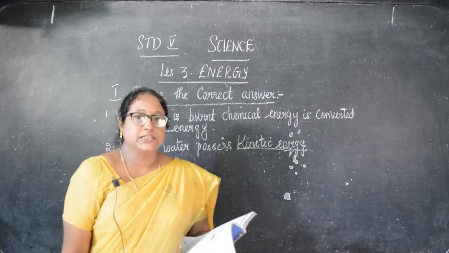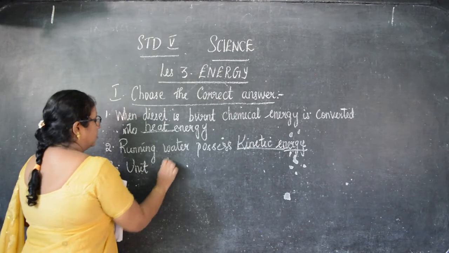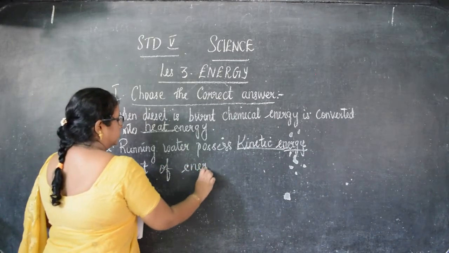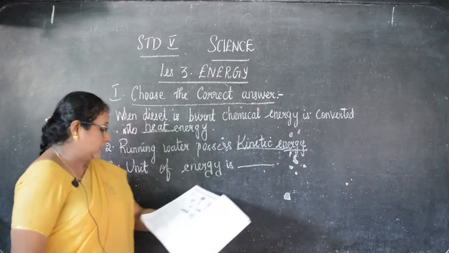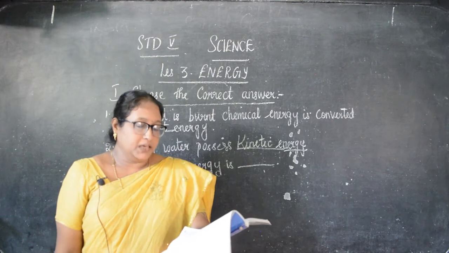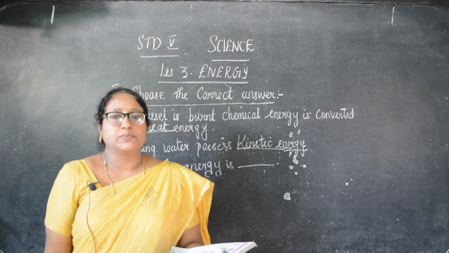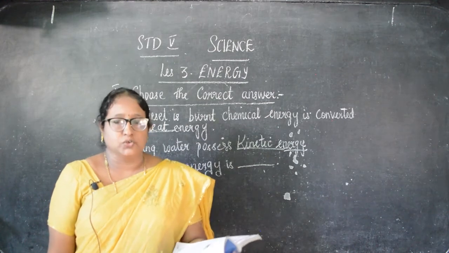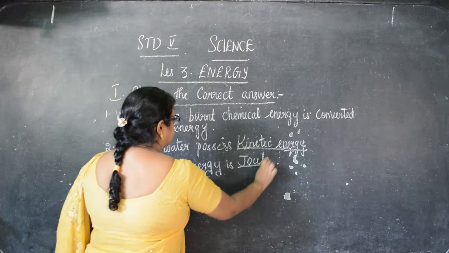Okay, children. Now the third one. Unit of energy is dash. So what will be the answer? 4 options given. A, kilogram, B, Newton, C, Kelvin, and D, Joule. So what will be the correct answer? Yes, Joule. Joule is the correct answer. So the unit of energy is Joule.